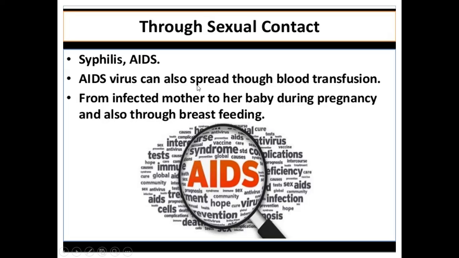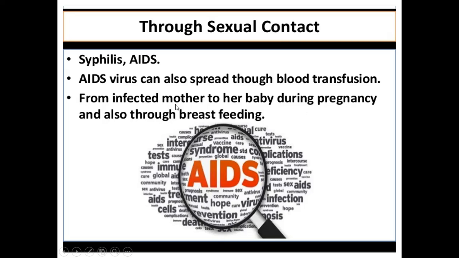So if the donor has AIDS, then when he gives the blood to the recipient, the AIDS virus also spreads into the blood of the recipient. Then AIDS virus also can spread from infected mother to her baby during pregnancy.